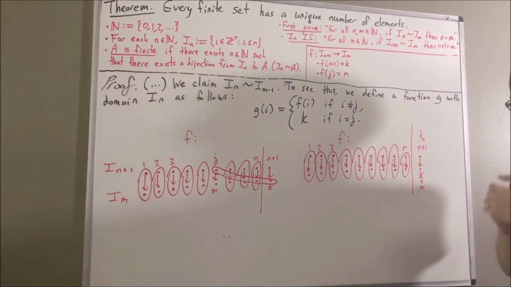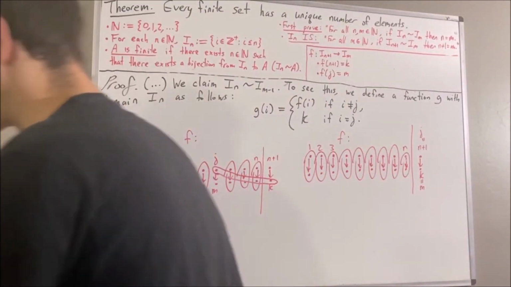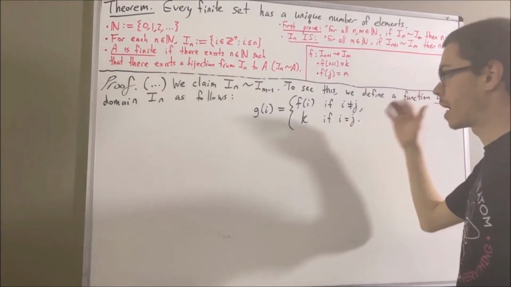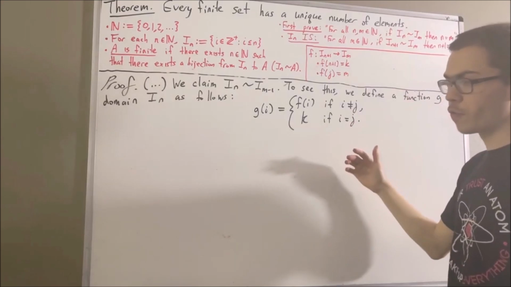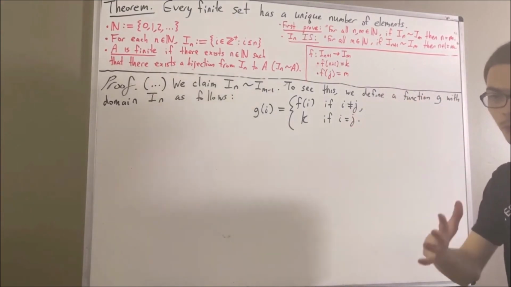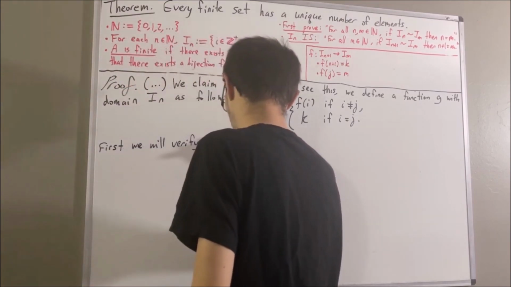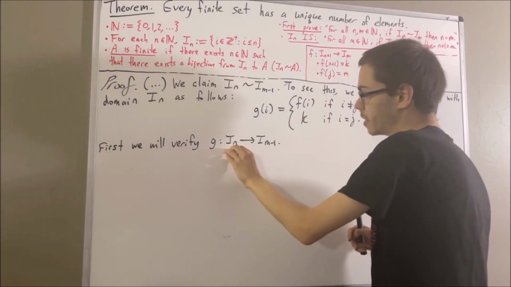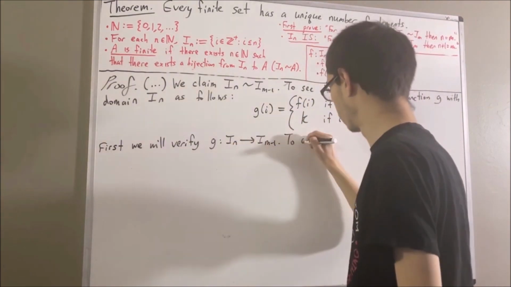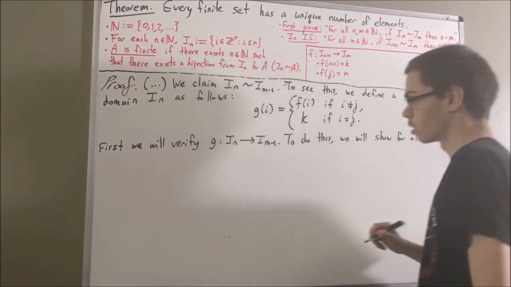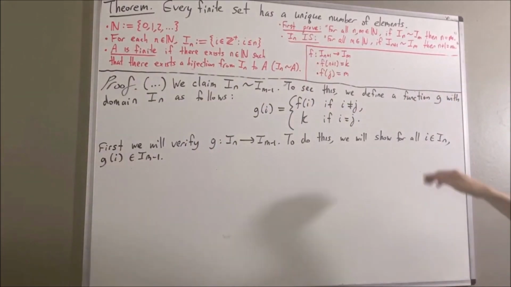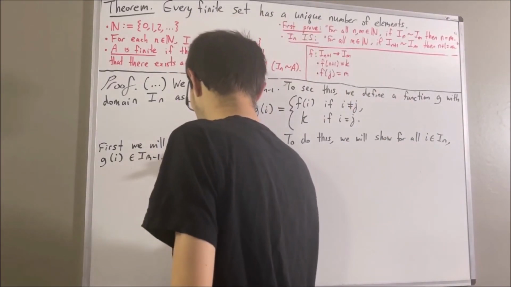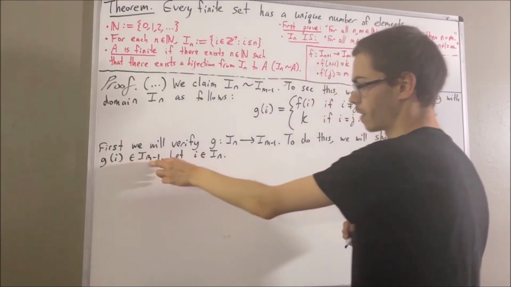So now, we're actually going to prove that g is a bijection from I_n to I_{m-1}. And to prove this, we're first going to prove that g is a function from I_n to I_{m-1}. To prove this, we're going to show that for every element i in I_n, g of i is an element of I_{m-1}. Since we're trying to prove this statement about all elements of I_n, give me an arbitrary element of I_n. I'll call it i. And our goal is to prove that g of i is an element of I_{m-1}.